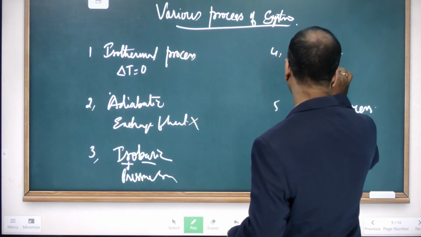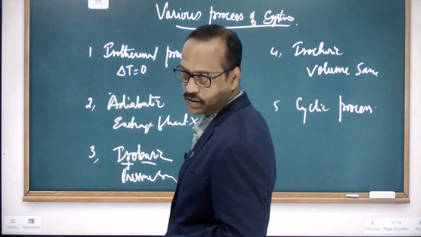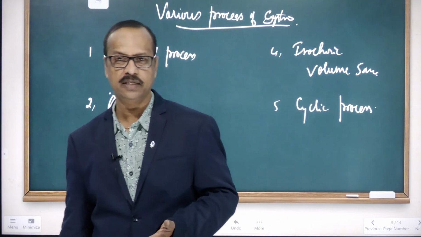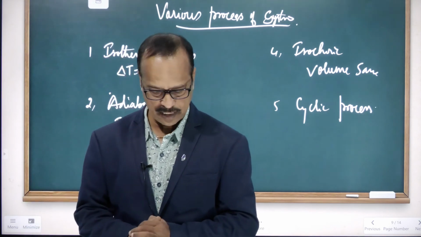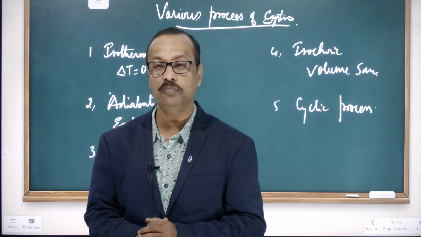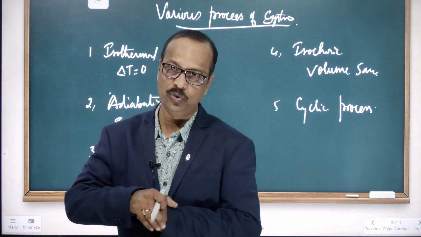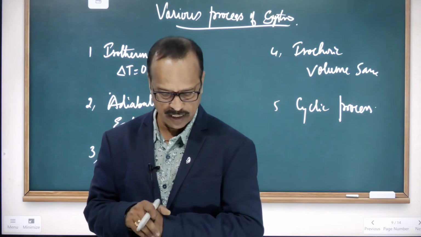Here the pressure was the same, and here the volume is the same. Throughout the experimental study, the volume of the system remains the same. That is called isochoric. When the volume remains the same, the experiment is done in a closed vessel.